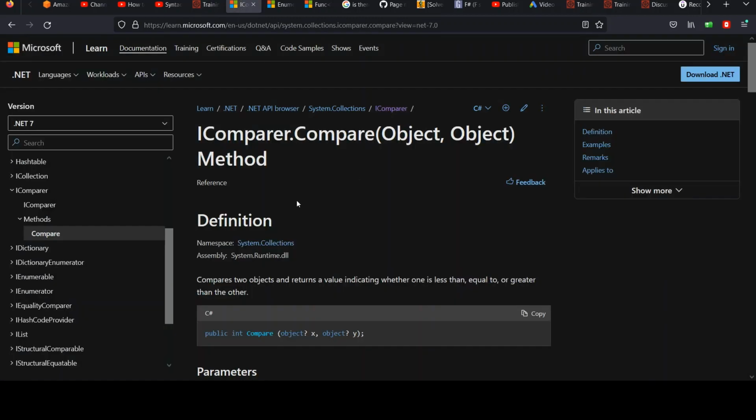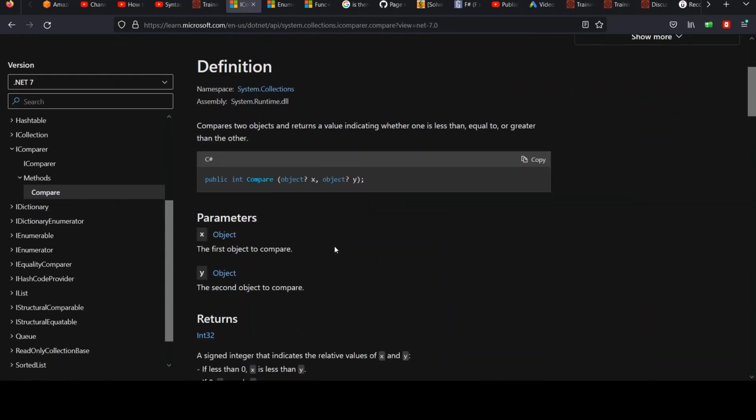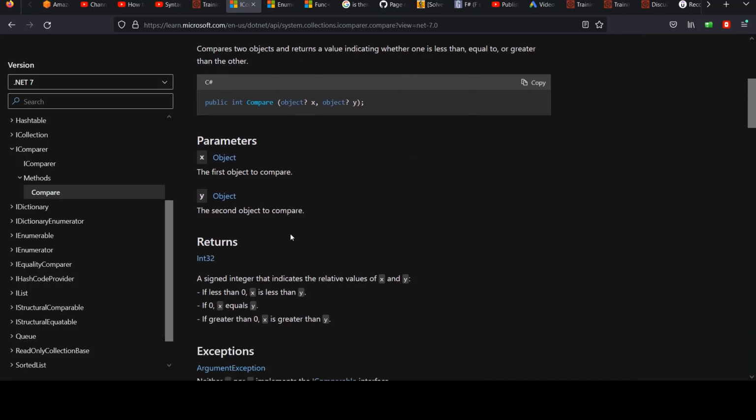So good. Let's read about that. We're in compare. The compare method compares two objects and returns a value indicating whether one is less than, equal to, or greater than the other. And you do that with your return type. Notice it returns an int. You're going to have two objects of the same type. Well, they'll be strings in our case. And if they're equal, you return 0, meaning they're the same. And then you can return 1 or -1.